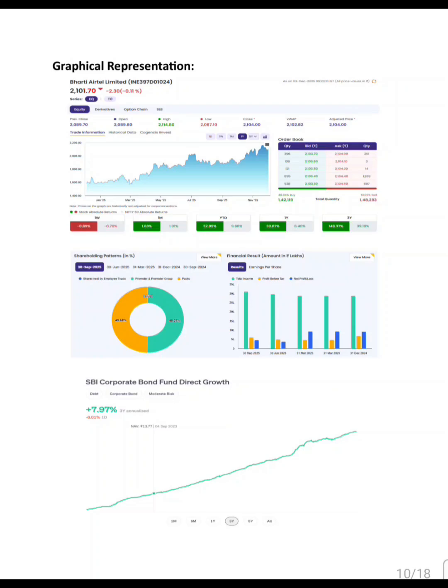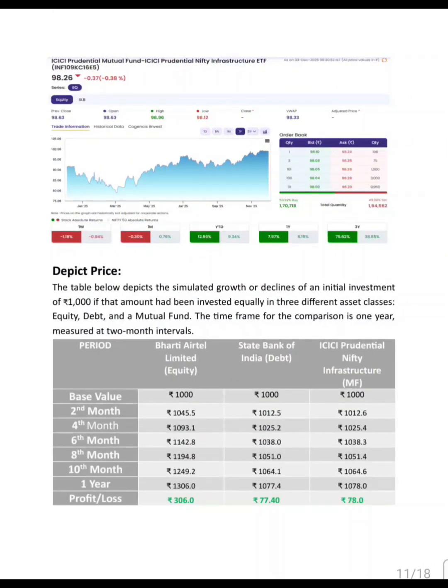This is the graphical representation. And then next, here the 1000 rupees growth simulation shows Airtel grows the most, ending at 1306 rupees, and SBI bonds reach 1077 rupees, and the infra ETF ends at around 1078 rupees. This reflects India's strong telecom and infrastructure performance.